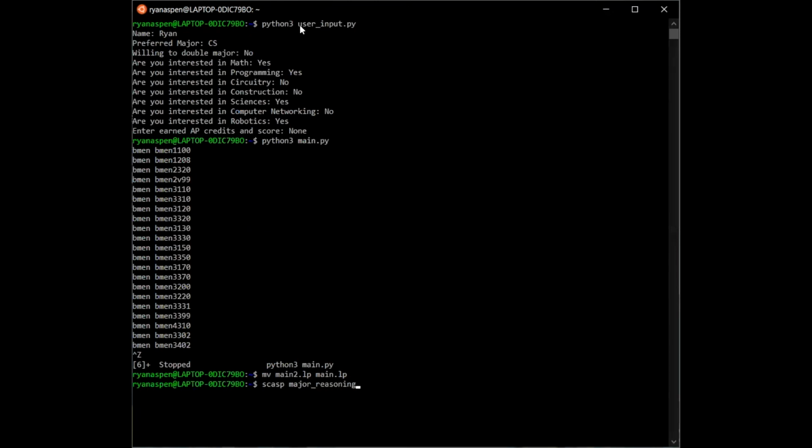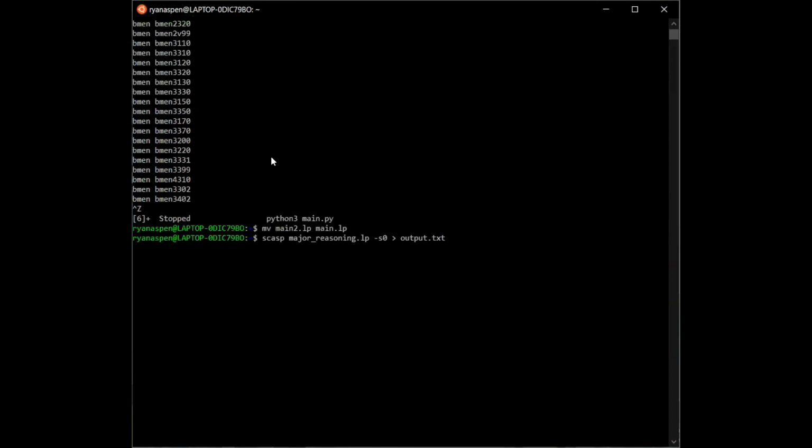Now we are using SCASP to run major_reasoning.lp. It is the piece of Prolog file that connects all of our reasoning files together and will eventually generate output. Through this command, we tell Prolog to generate its output to output.txt. Because there's such large processing due to the amount of reasoning and data, we decided to terminate it as well and use the ones we have from the pre-run.